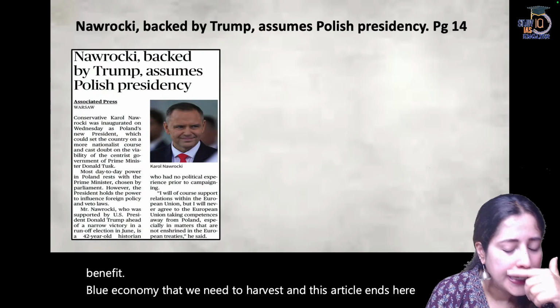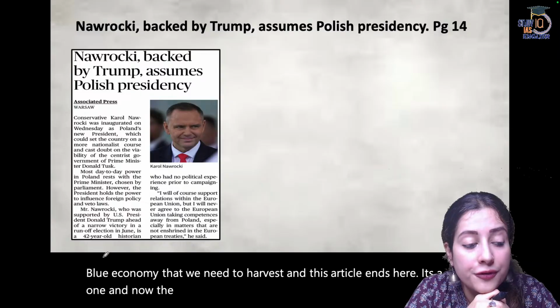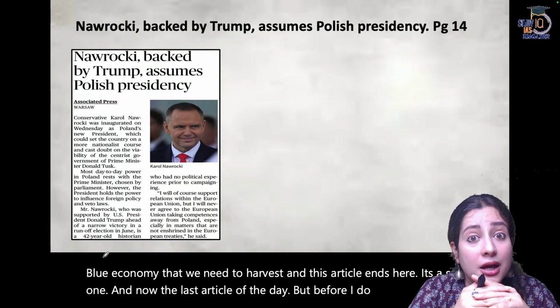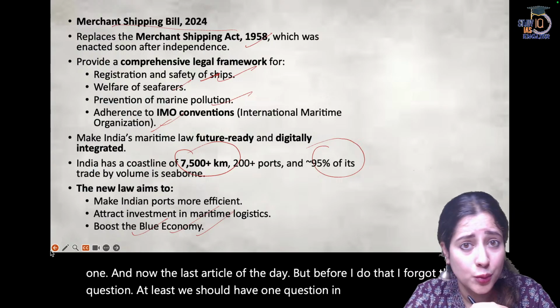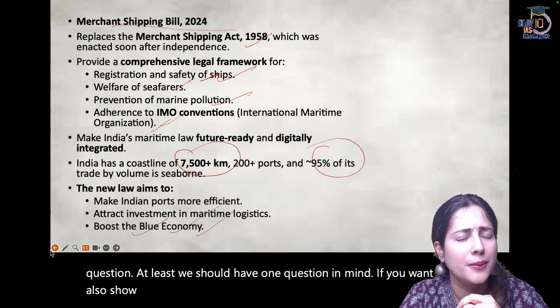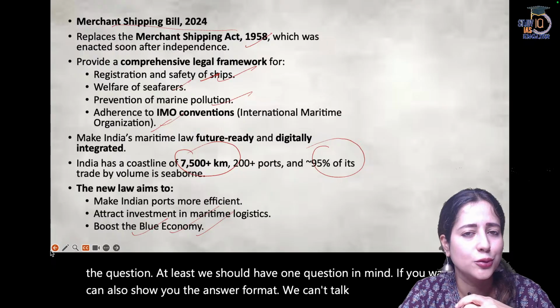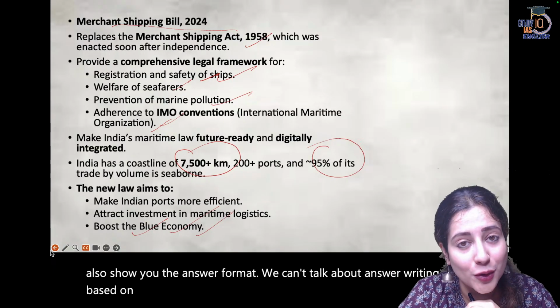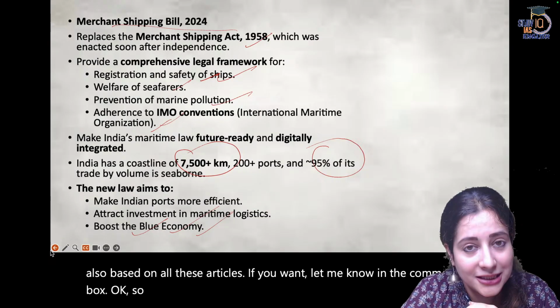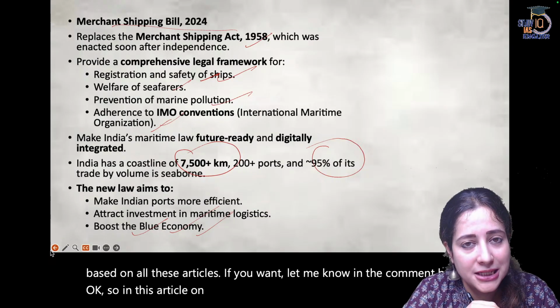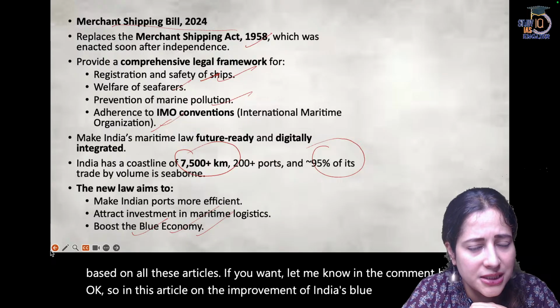It's a small one. And now the last article of the day. But before I do that, I forgot the question. At least we should have one question in mind. If you want, I can also show you the answer format. We can talk about answer writing also based on all these articles. If you want, let me know in the comment box. Okay. So, in this article on the improvement of India's blue economy, let me put an interesting question to you.